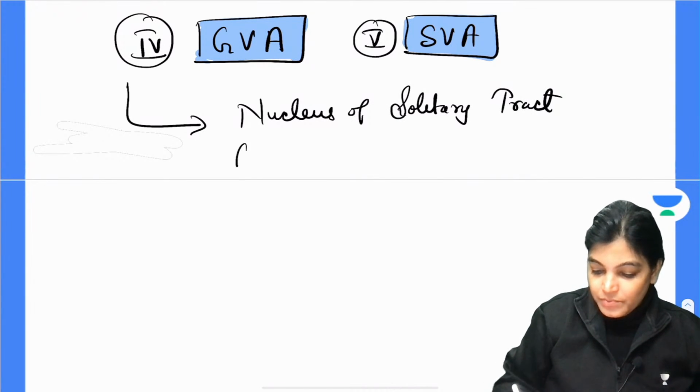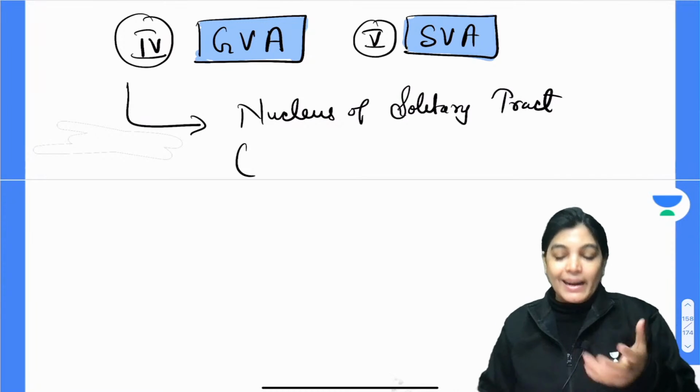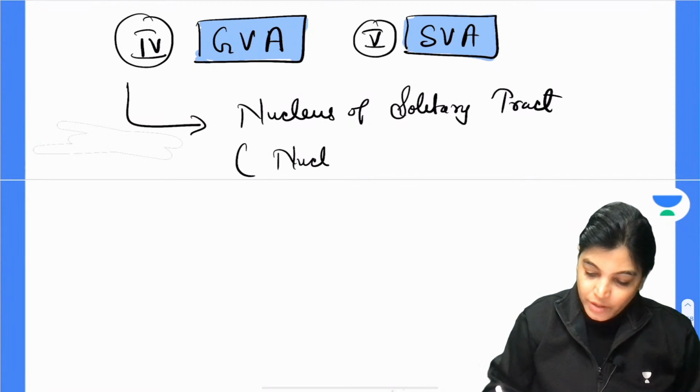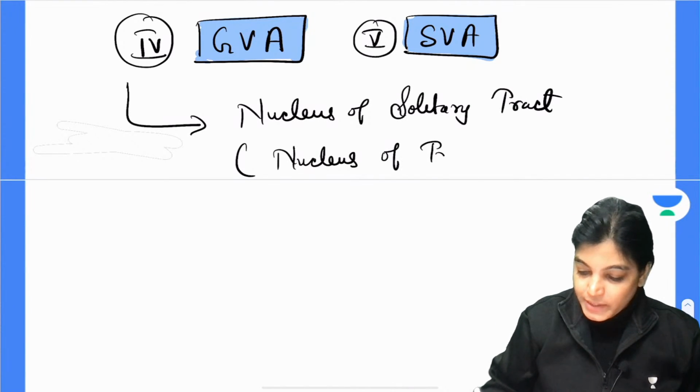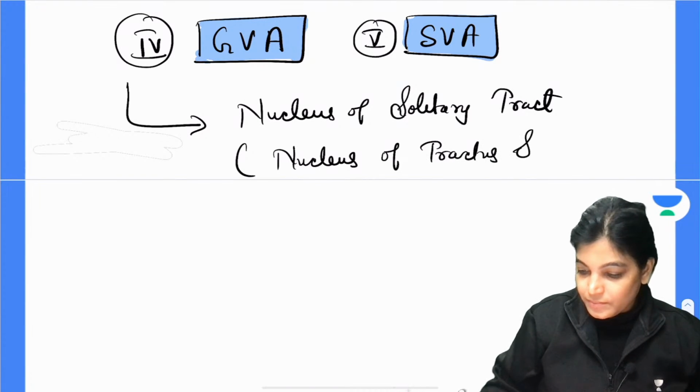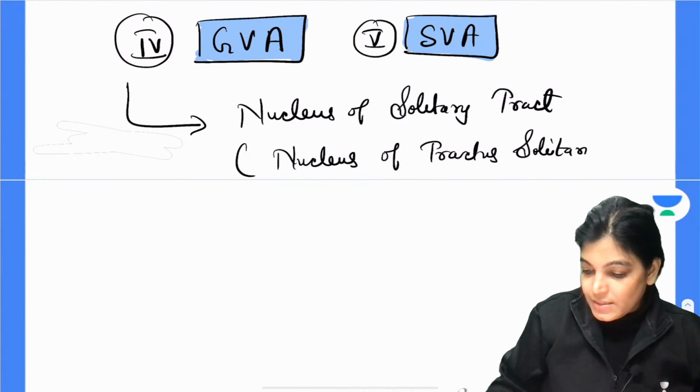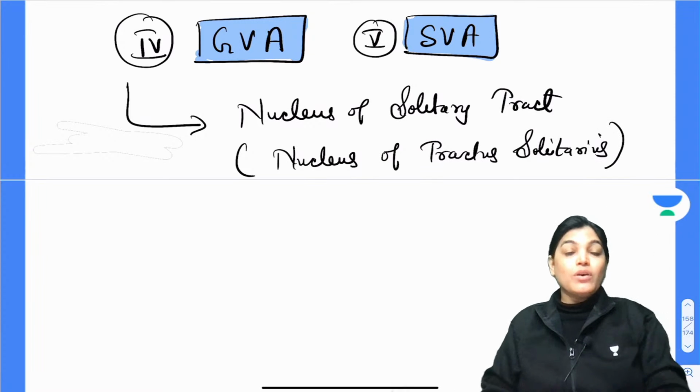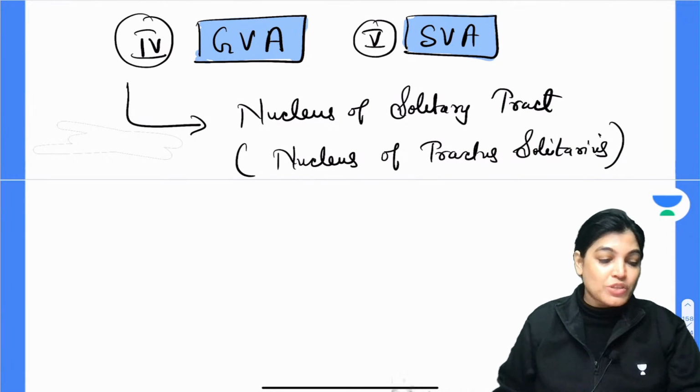Both are the same, don't get confused. This is the composite cranial nerve nucleus for general visceral afferent and special visceral afferent.